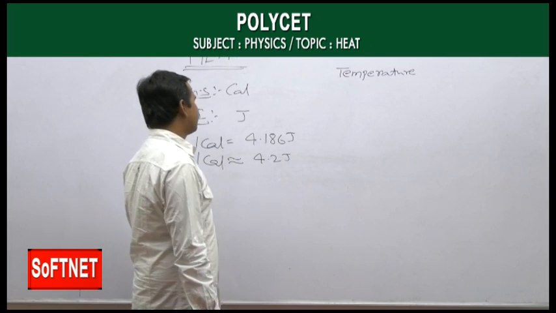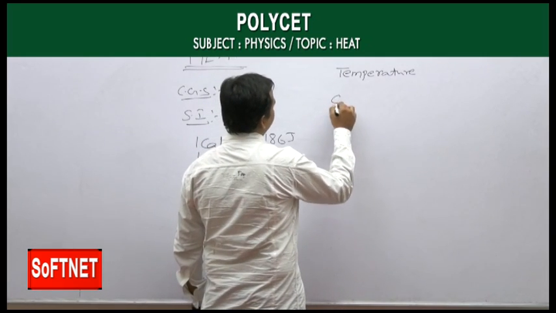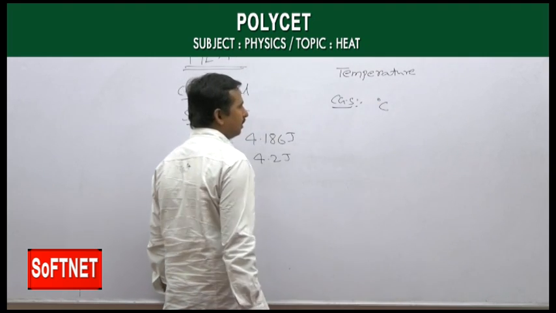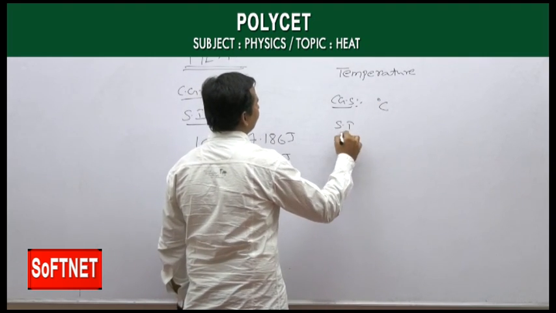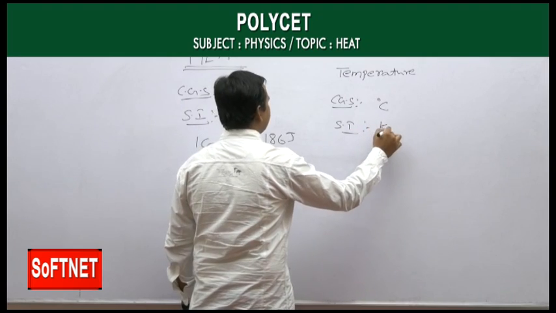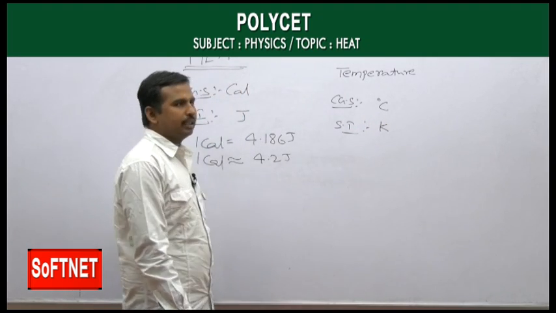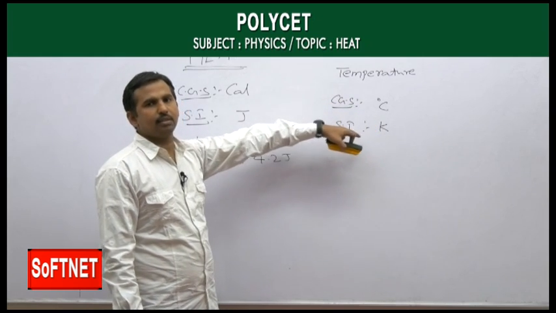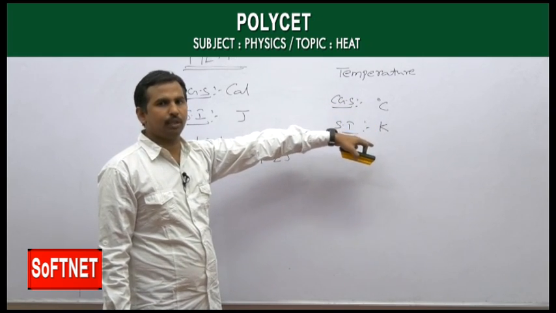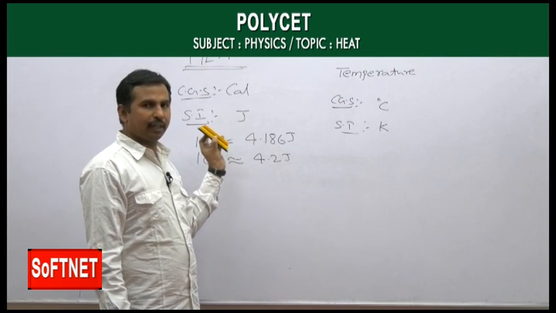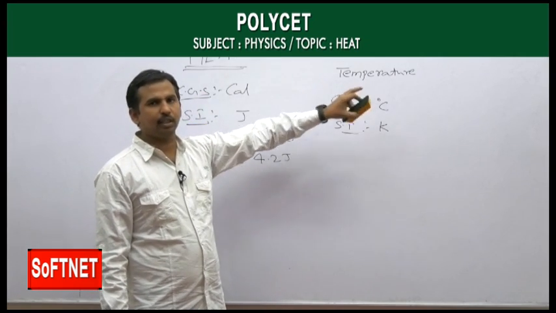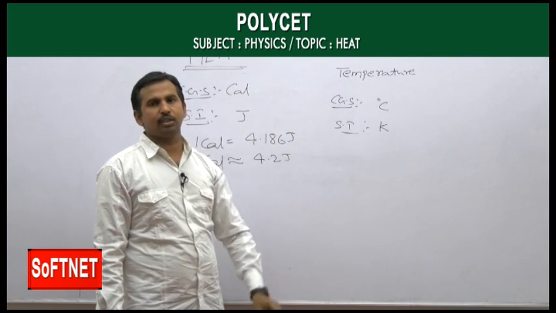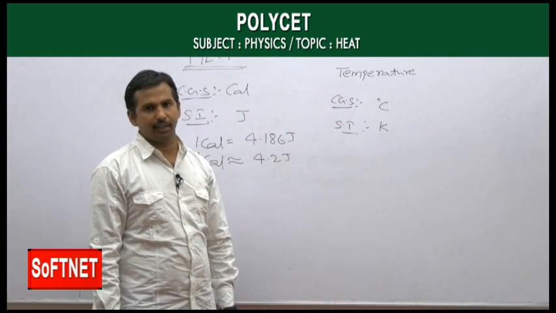For temperature, the CGS unit is degrees Celsius, whereas the SI unit is Kelvin. Because heat is a form of energy whereas temperature is the result due to heat energy, heat and temperature are completely different.